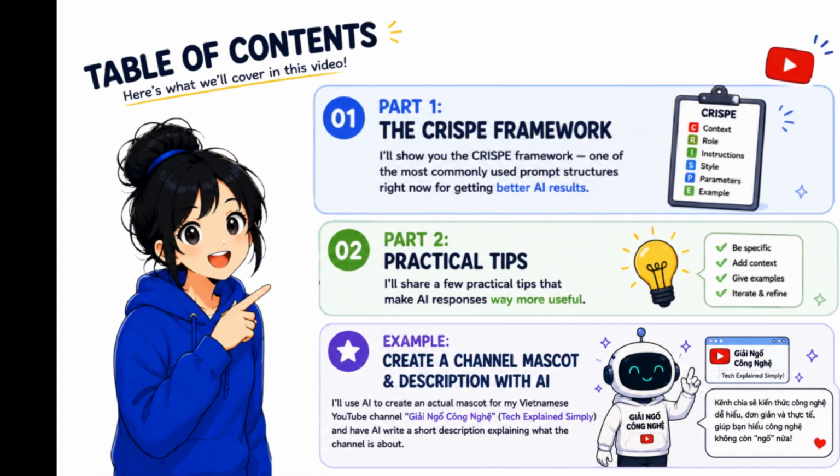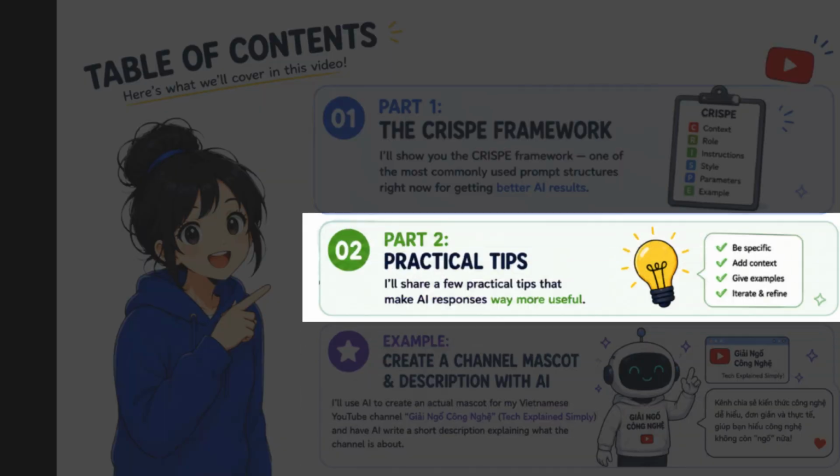Now, let's move into part 2, some practical prompting tips that can improve your results even more. Now, even with a good framework like CRISPE, there are still a few extra things that can improve your prompts a lot. So here are 6 practical prompting tips that I personally use to get better AI results. Let's start with the first one.